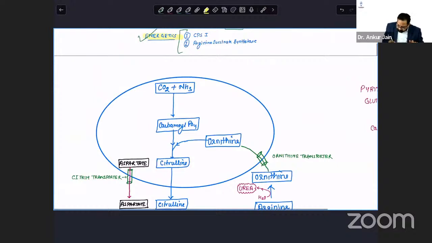Carbon dioxide binds with ammonia. We want to detoxify ammonia. Although we should write ammonia first and CO2 second, I have deliberately written CO2 binds with ammonia to form carbamoyl phosphate. And the name of this enzyme is CPS1, carbamoyl phosphate synthetase 1.